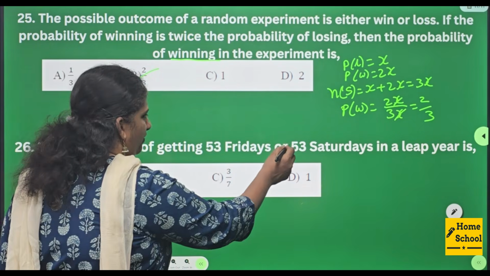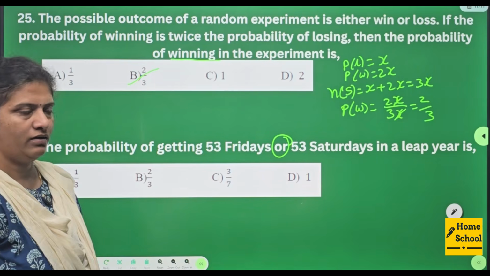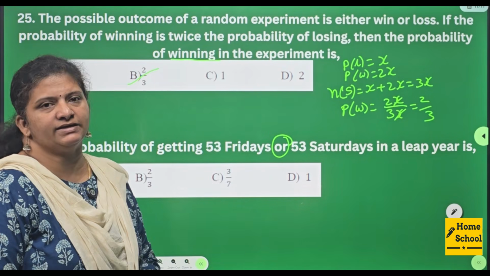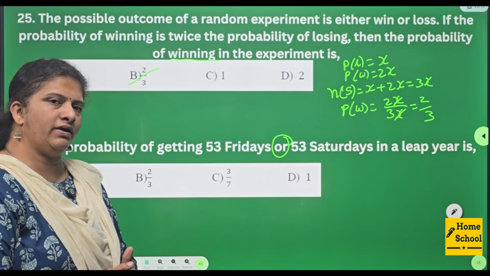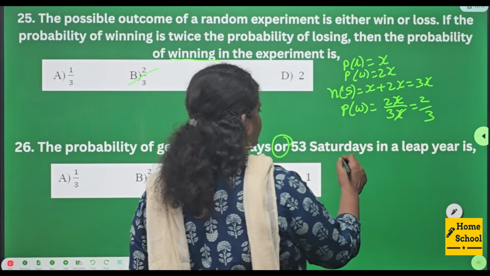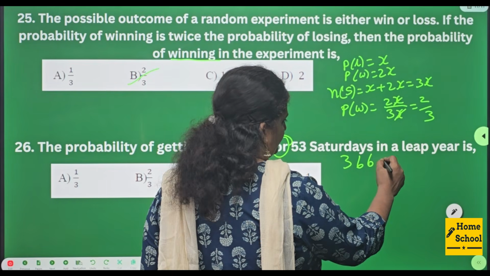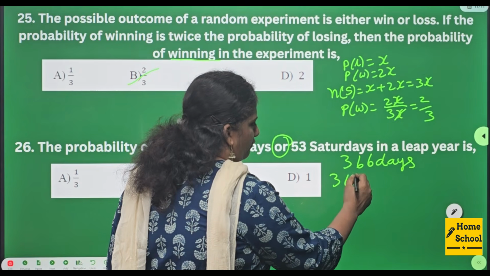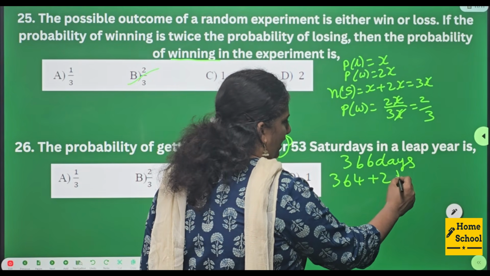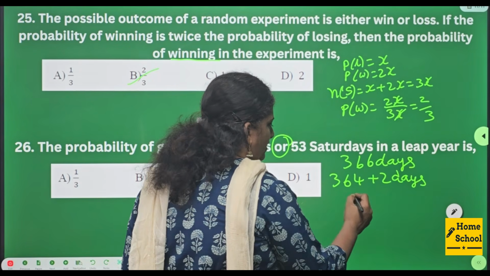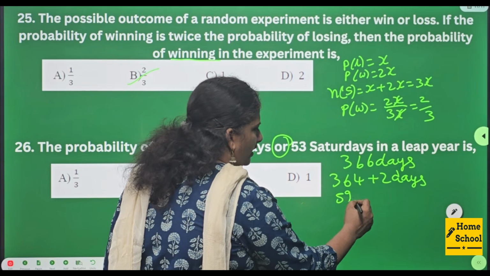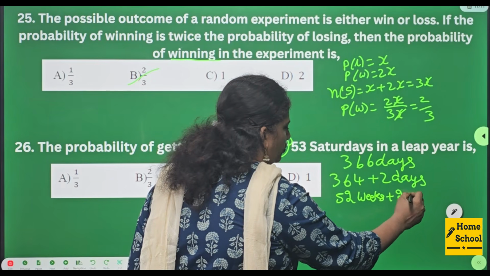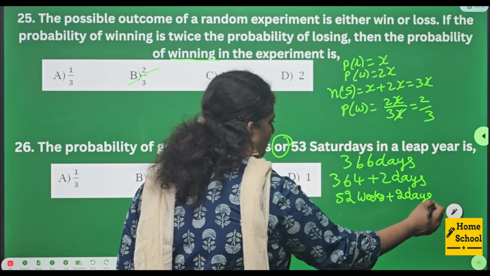26. The probability of getting 53 Fridays or 53 Saturdays in a leap year. Observe the question carefully here. Or. 53 Fridays or 53 Saturdays in a leap year. In a leap year there will be 366 days. How do you split this one? 364 plus 2 days. 364 means 52 weeks, plus 2 days extra will be there in a leap year.